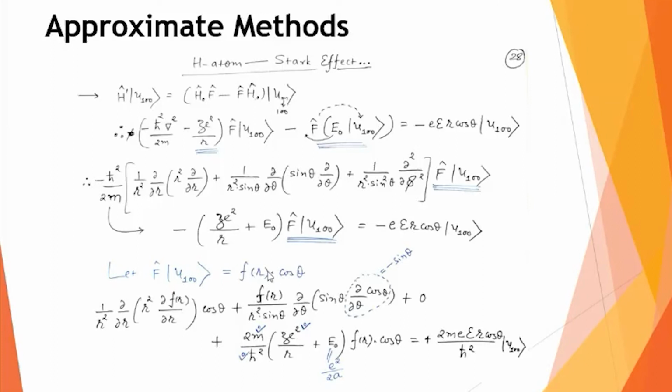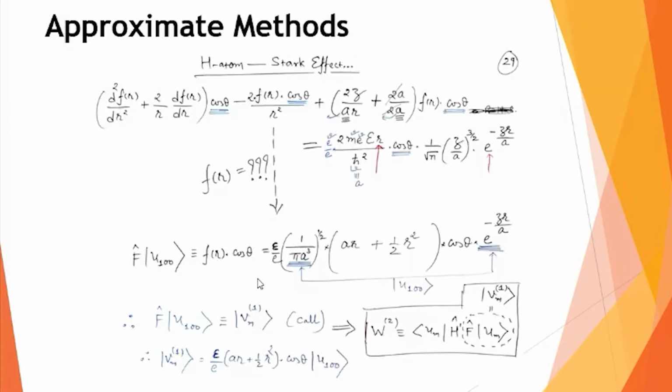Even out of this, we also don't know what this small fr function is. The only thing we now know is that my small fr function will obey this relation. It is following this relation. And when I say this equation is obeyed or followed, it means whatever expression for fr you write on the left hand side should give you the right hand side.